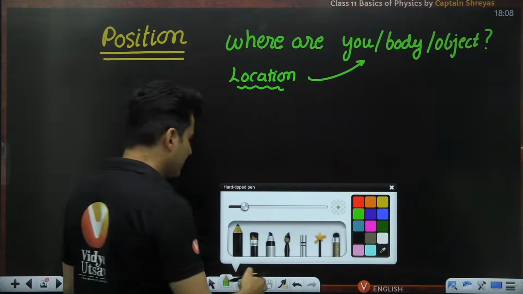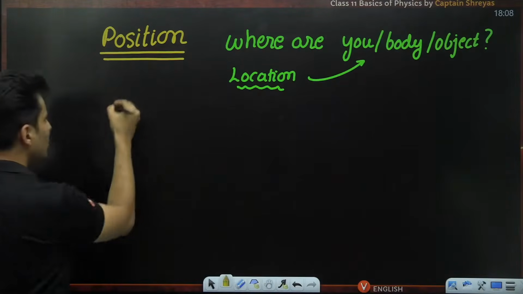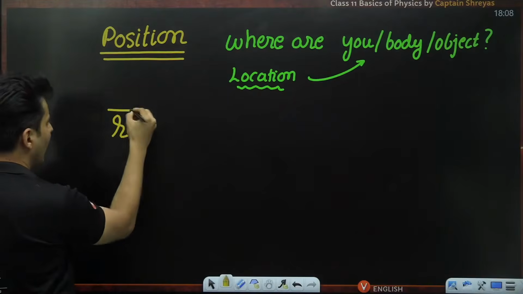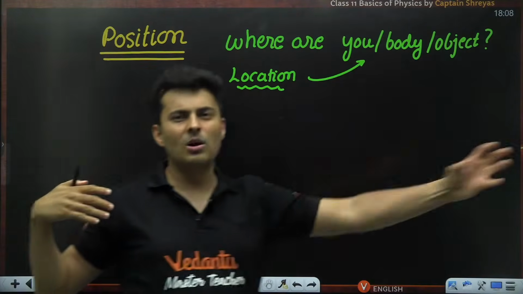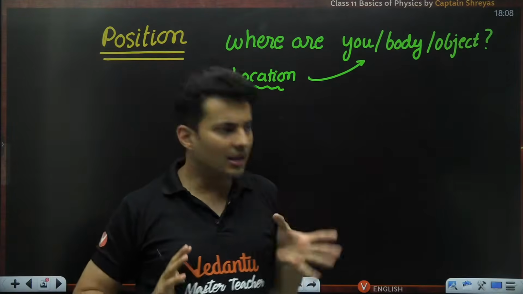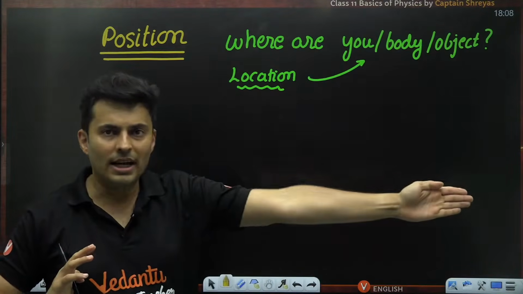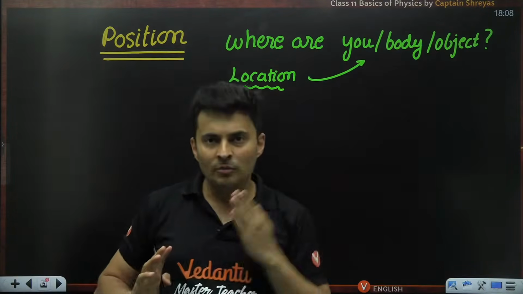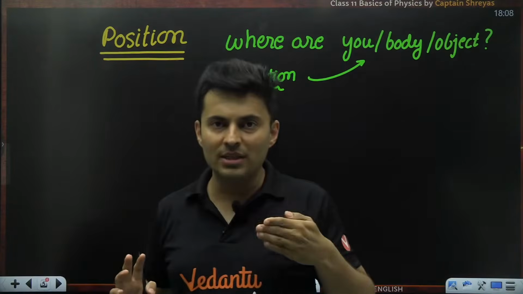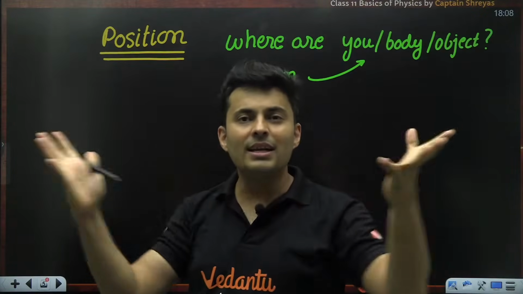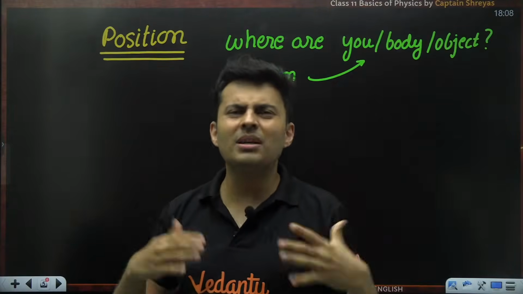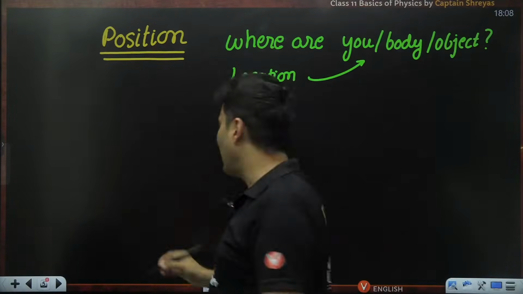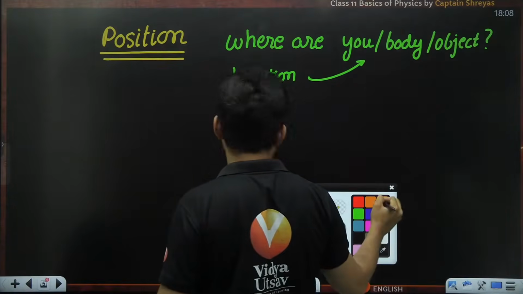So usually the symbol for position is r. But whenever you are moving only along one dimension, either left or right, or up and down, or towards you and towards me, in only a straight line, then we don't usually use the symbol r.